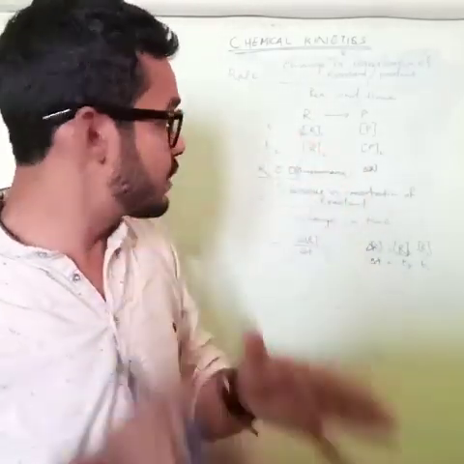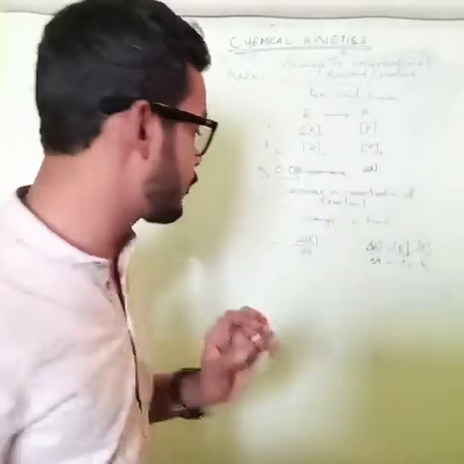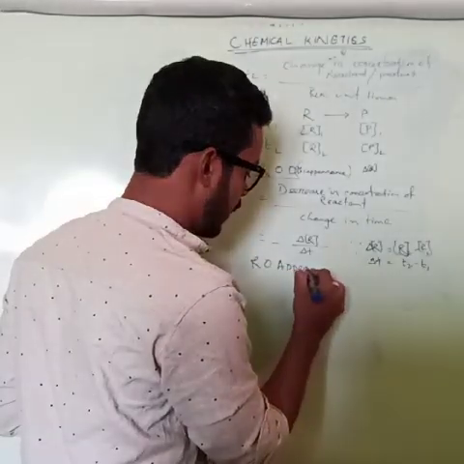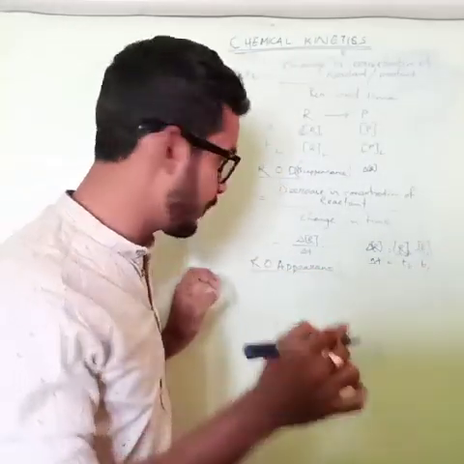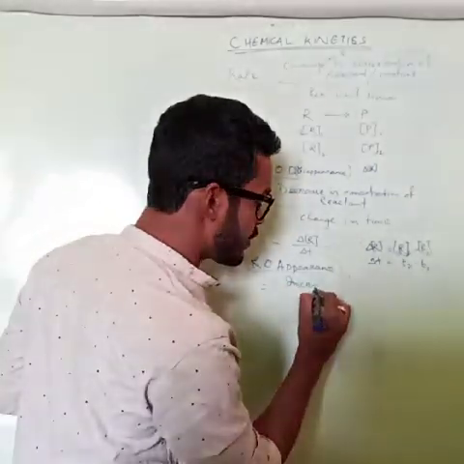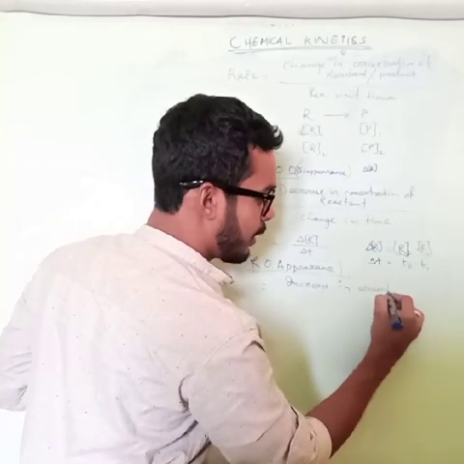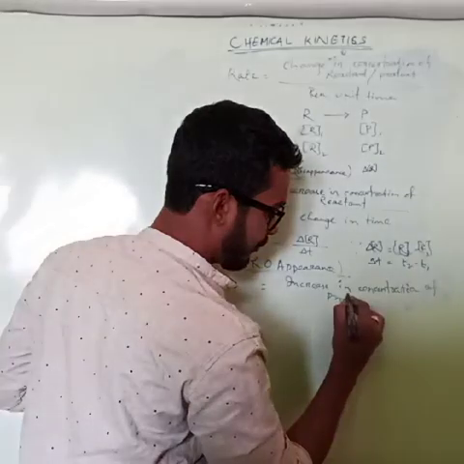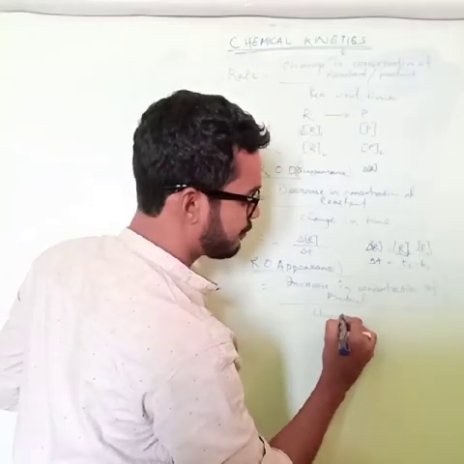Simultaneously, on the product side, if you calculate ROA, that is rate of appearance, you need to put a plus sign. So what will be the formula? Increase in concentration of product divided by change in time.